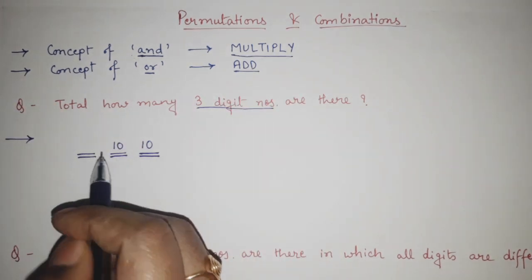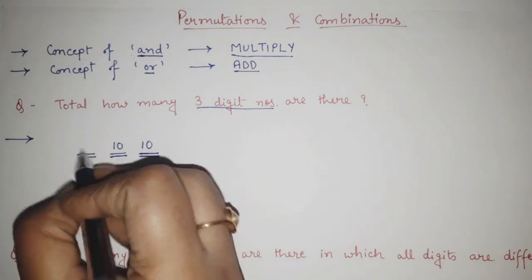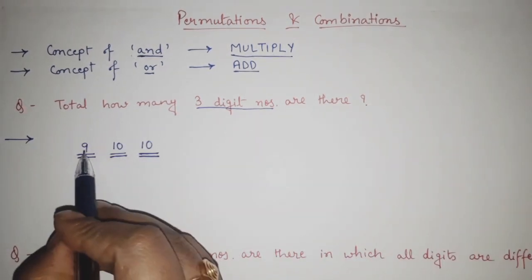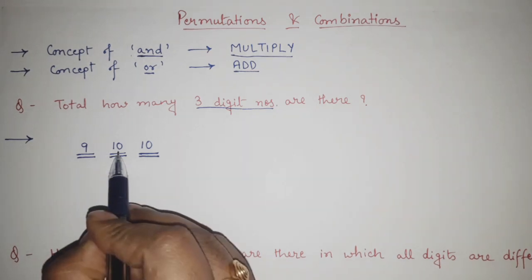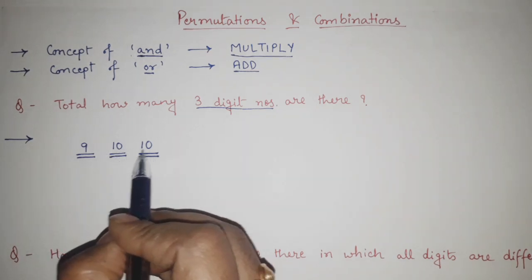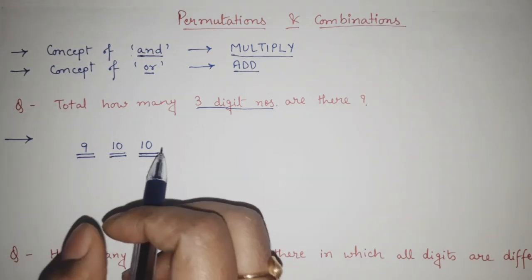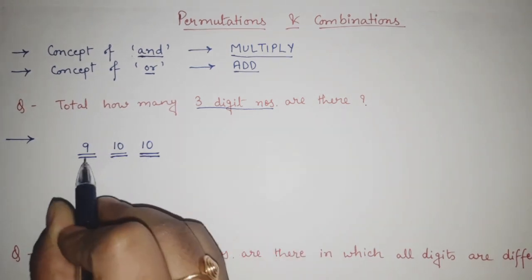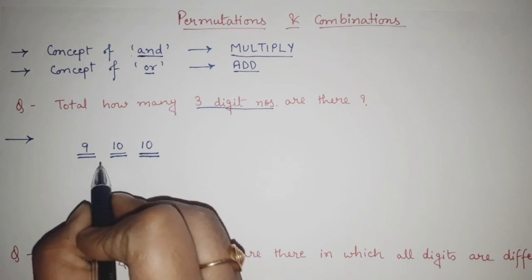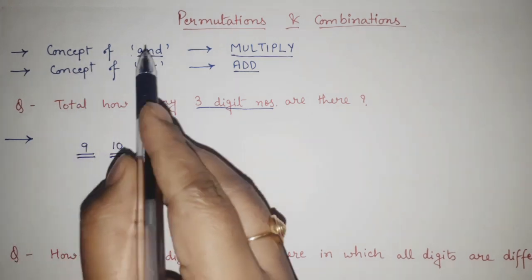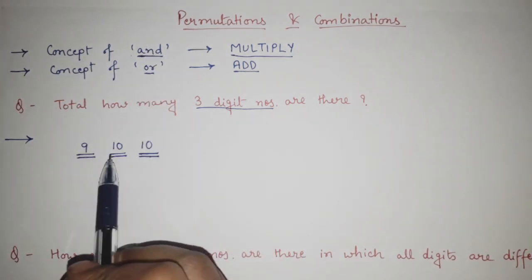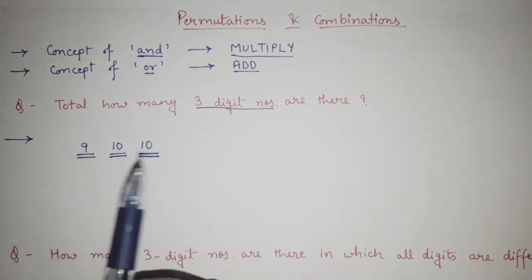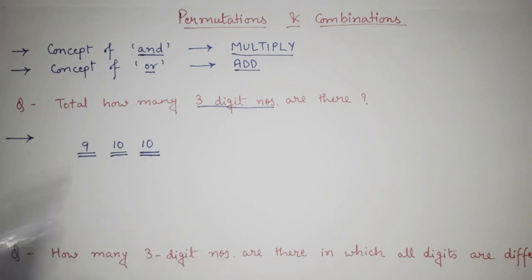So what are the possibilities here? Only 1 to 9, so 9 possibilities: 1, 2, 3, 4, 5, 6, 7, 8, 9. So there are 9 possibilities for this place, 10 for this place, and 10 for this digit. This is my units digit, this is the tens digit and this is the hundreds digit. All these 3 are important. First of all, we have determined how many possible digits there are for all 3 places: 9, 10 and 10.